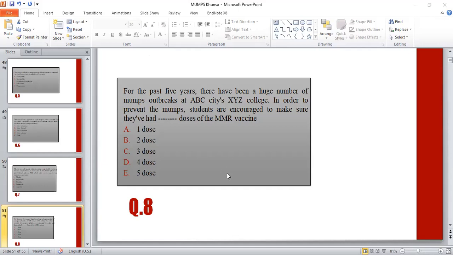C will be the correct option, as the students are encouraged to make sure that they have 3 doses of MMR vaccination in case of an outbreak area. Two doses are mostly recommended, but WHO recommends the third dose if students are in an area with a huge number of cases of epidemic. Therefore, there should be 3 doses in case of outbreak in any area in order to decrease the risk of mumps.